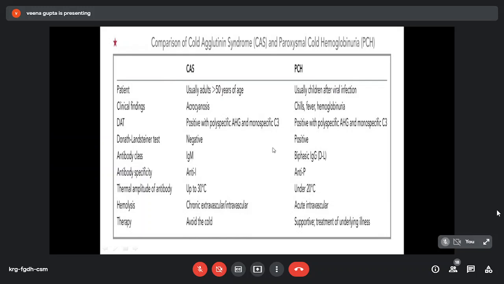Antibody class is IgM in this and IgG in this. Antibody specificity is against anti-I in one and anti-P in the other. Thermal amplitude varies in both, but it can be up to 30. Hemolysis here is mainly extravascular, while here it is acute intravascular. Therapy.